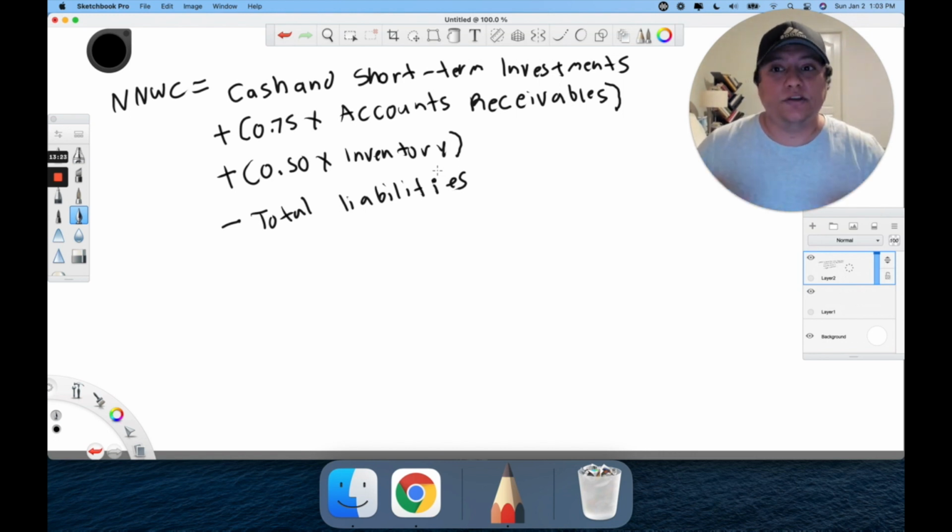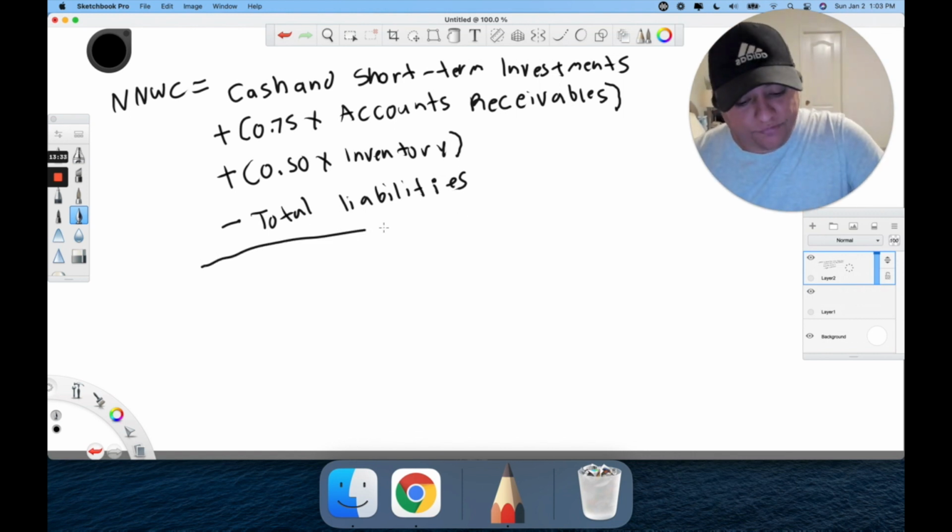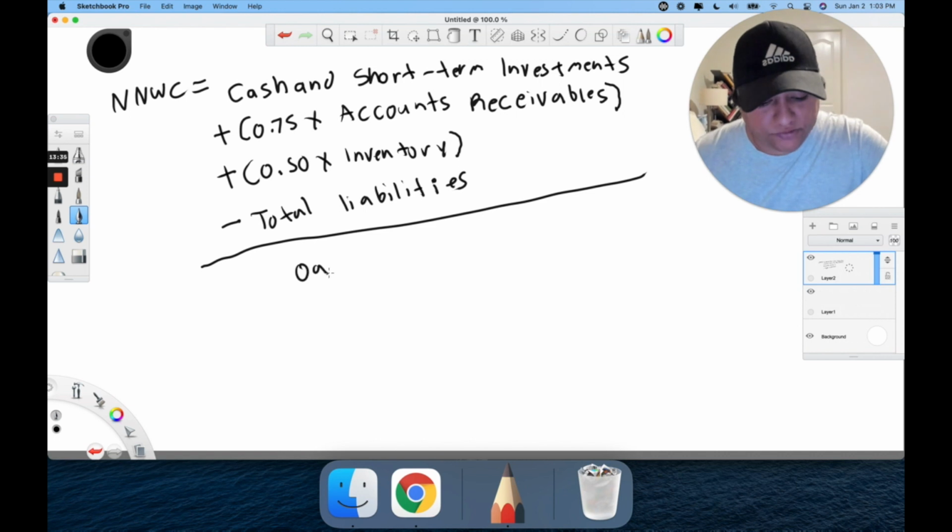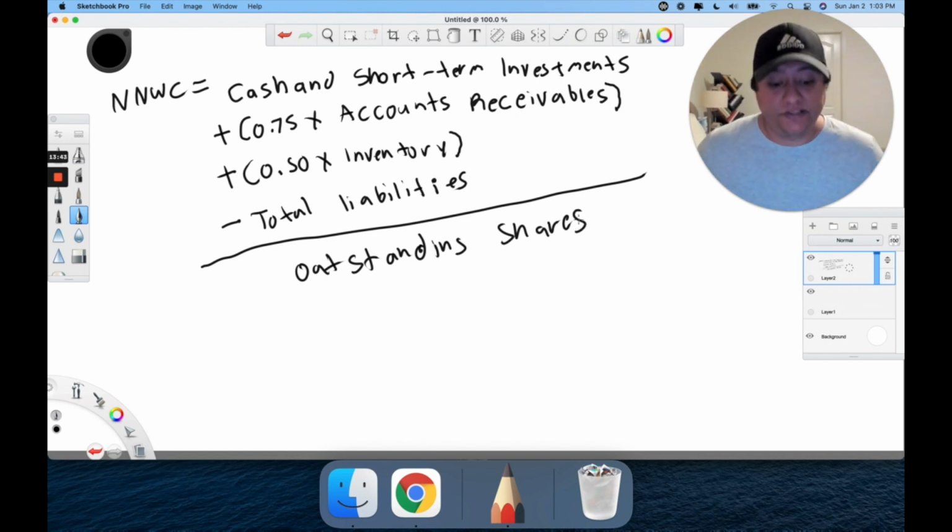And of course, going back to the first part, you have NNWC, and then you can do NNWC per share. So to do the per share, all you have to do is, once you have this whole number, divide by outstanding shares. So that's the formula. This is how you find the net working capital of a stock.